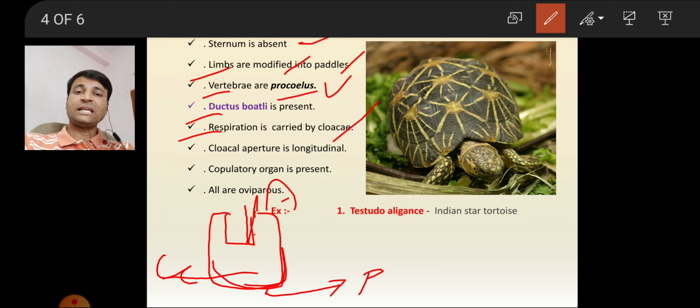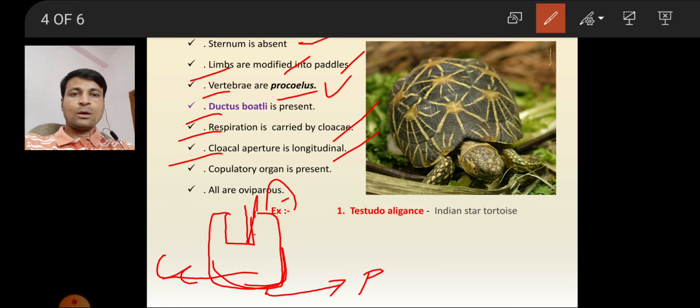Even birds have a cloaca, but in mammals the cloaca is modified into the anus. Anus is an advanced feature which we see in the higher animals. Okay, I hope you understand the difference between the cloaca and anus. Now next, the cloaca pore aperture is a longitudinal shape, longitudinal shape.